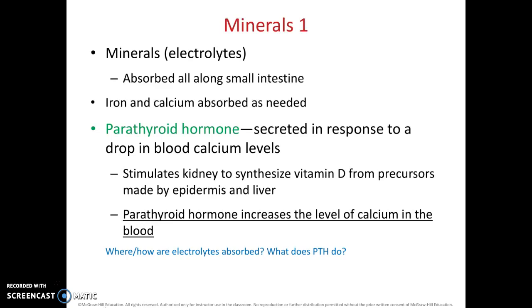We talked about parathyroid hormone, or PTH, or parathormone, and this is secreted by the parathyroids in response to a drop in blood calcium. And this is going to stimulate the synthesis of vitamin D in the kidney so that parathyroid hormone will eventually increase the level of calcium in the blood.